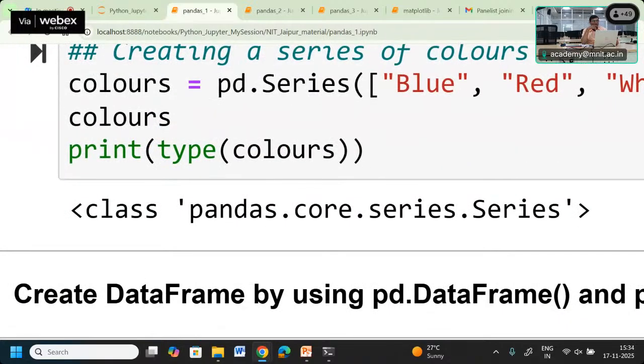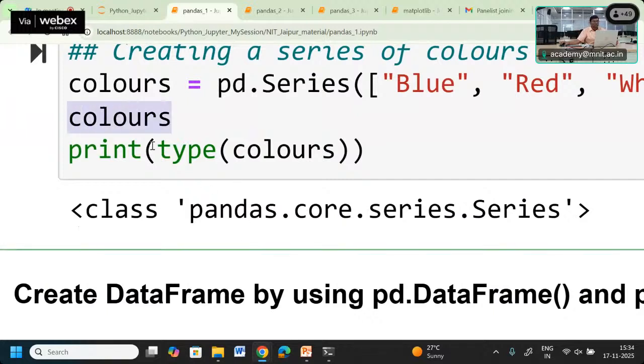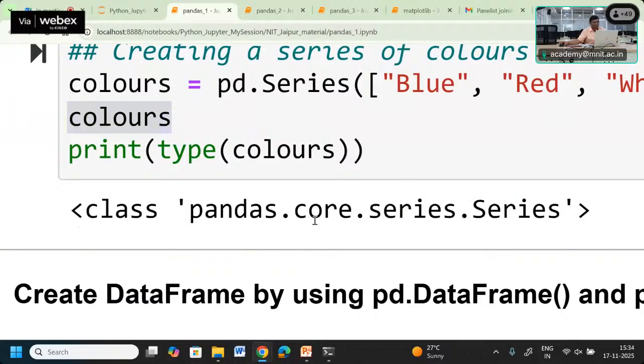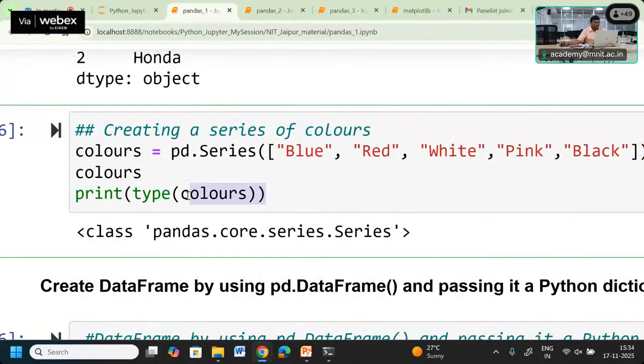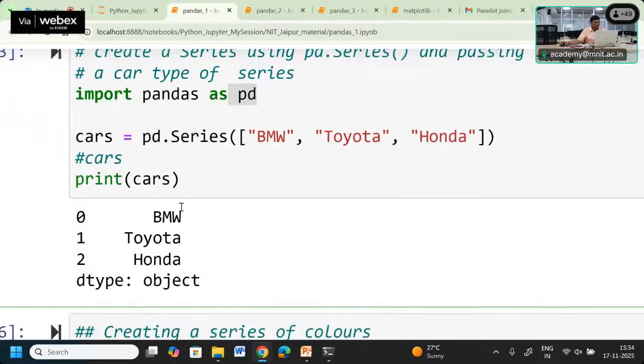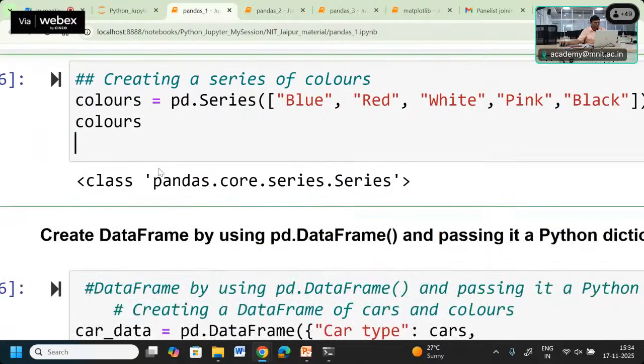This is saying that the data type of this particular colours that we have created is a Series type of data. It is a pandas core Series type of data. You can check that type using the type function as usual. That you can try.